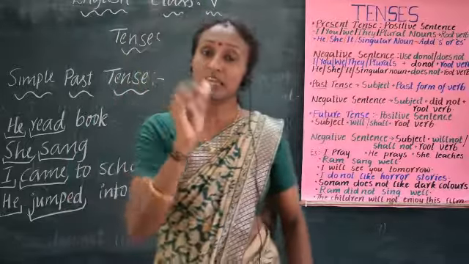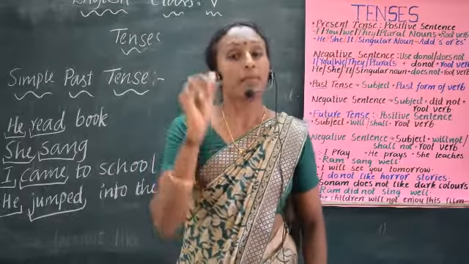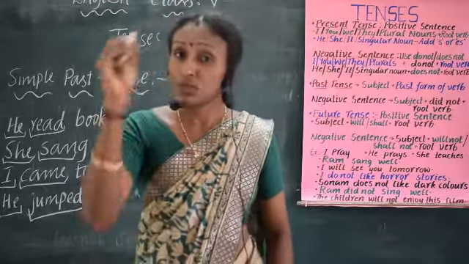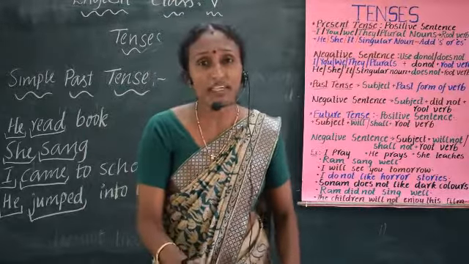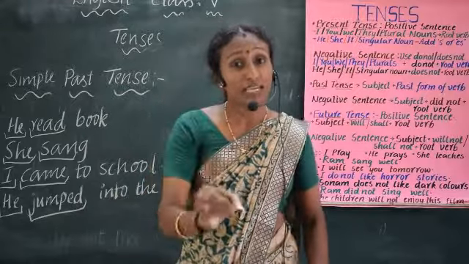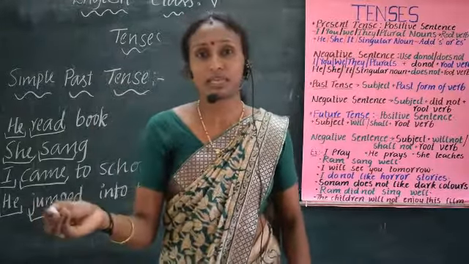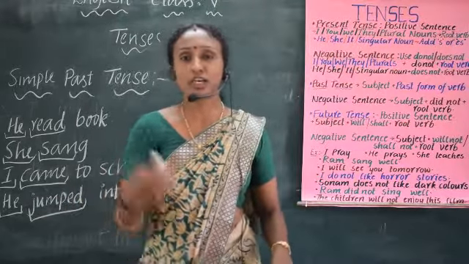And you must be very careful while using did in any sentence. Why? Because if you use did in any sentence, the next verb must be in the simple present form. Though you are speaking in the past tense, whenever you are using did in any sentence, the next verb must be in the simple present form. For example, if I ask, did you come to school?